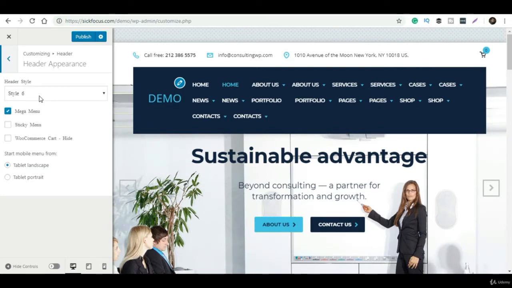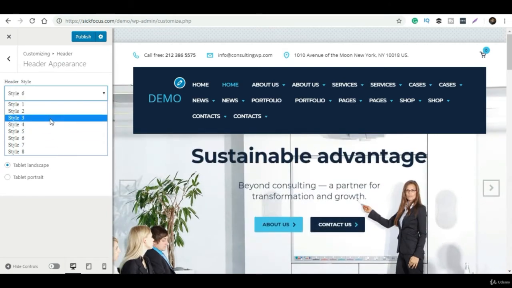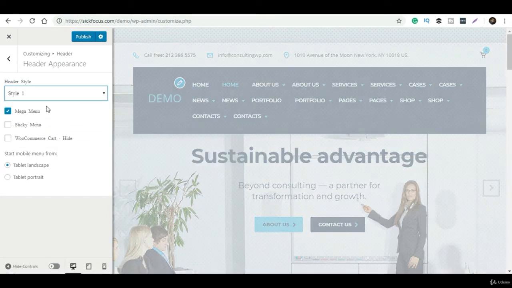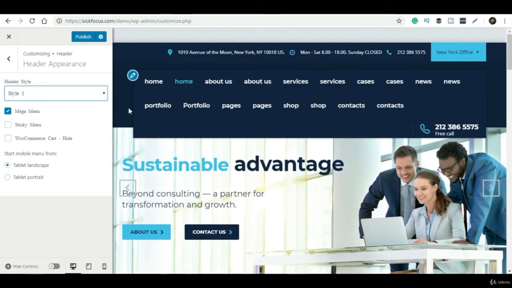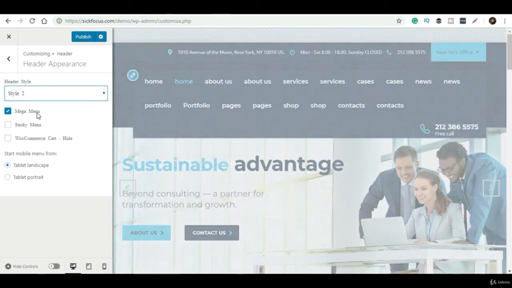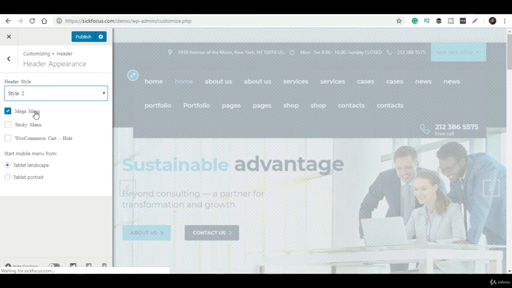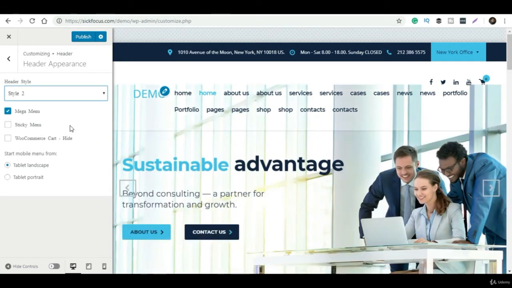So as of now, let's see what the style looks like. And you can also customize as per your requirement, whatever style and design you want for the header. So currently I'm going with header style 6 itself, right? After selecting the style, you have to click on publish, as I said earlier. And if we take things like the social buttons, or any other information, like the address, email, and working hours, everything you can customize in this part. This is for the header.